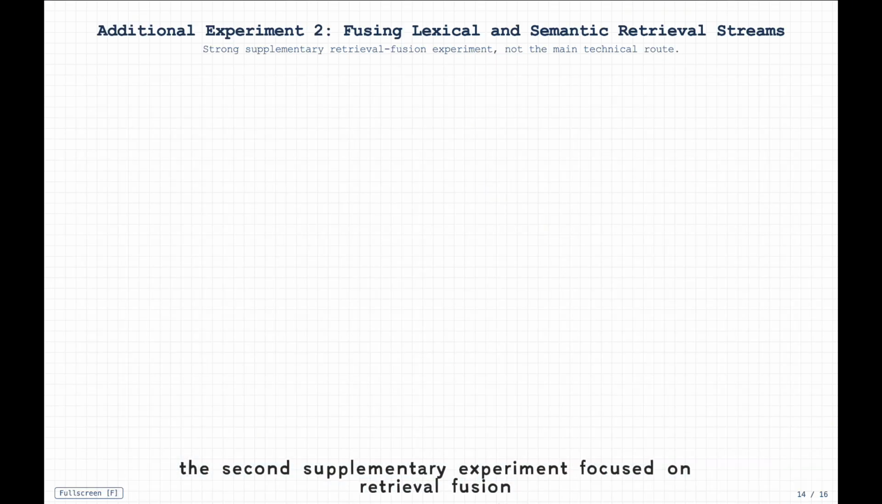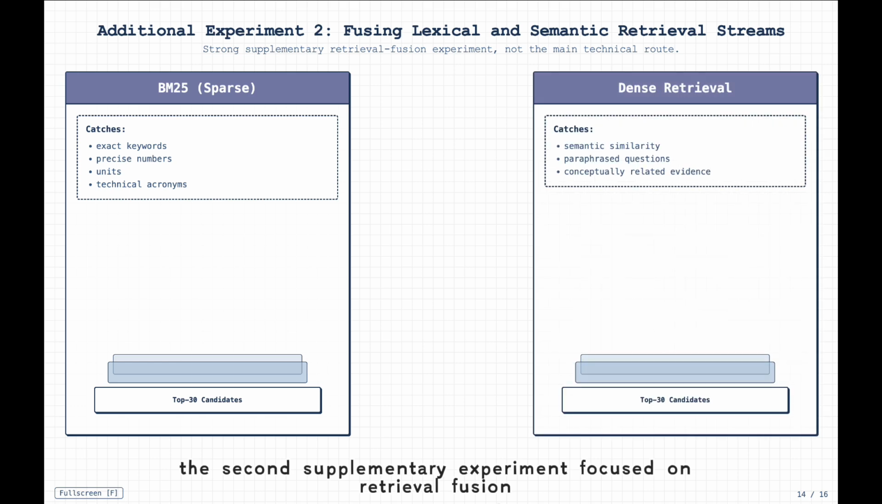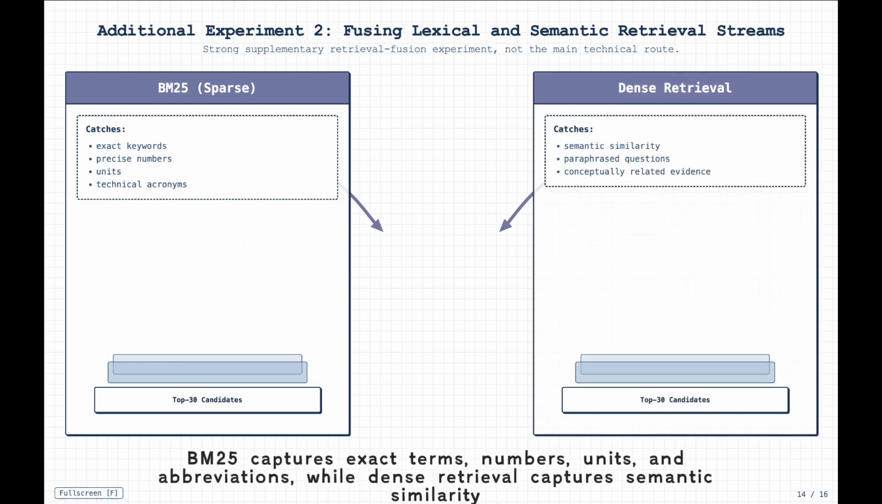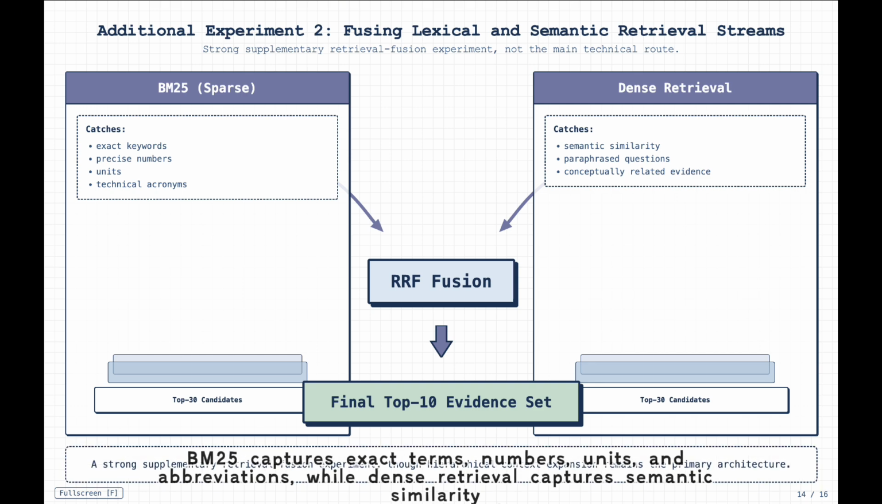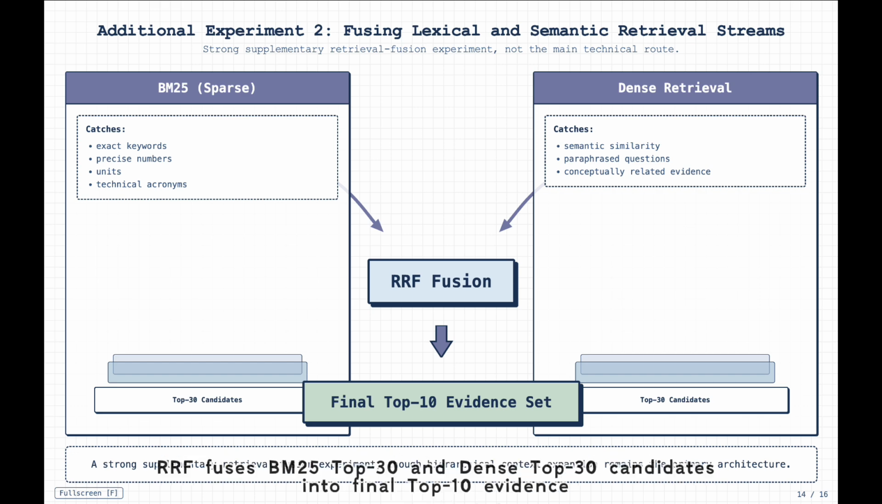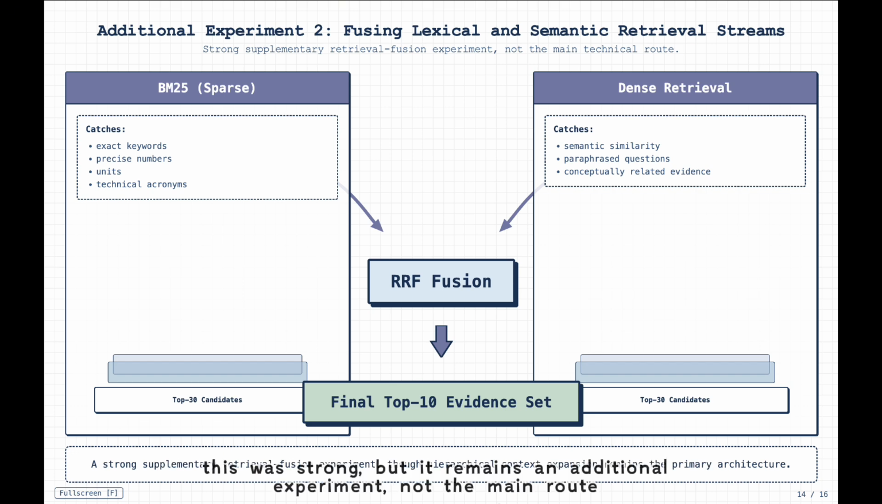The second supplementary experiment focused on retrieval fusion. BM25 captures exact terms, numbers, units, and abbreviations, while dense retrieval captures semantic similarity. RRF fuses BM25 top 30 and dense top 30 candidates into final top 10 evidence. This was strong, but it remains an additional experiment, not the main route.